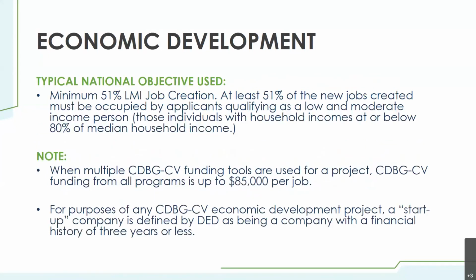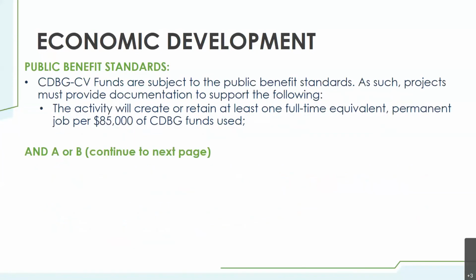The typical national objective use would be LMI for job creation. Please do note that multiple CDBG CV funding tools have been used for this project, and all programs for job creation has been boosted to $85,000 per job. Typically, CDBG for job creation is around $20,000 per job. This is a marked change for CDBG CV applications. That said, CDBG CV funds are in fact subject to public benefit standards. As such, the project must provide documentation to support the following.